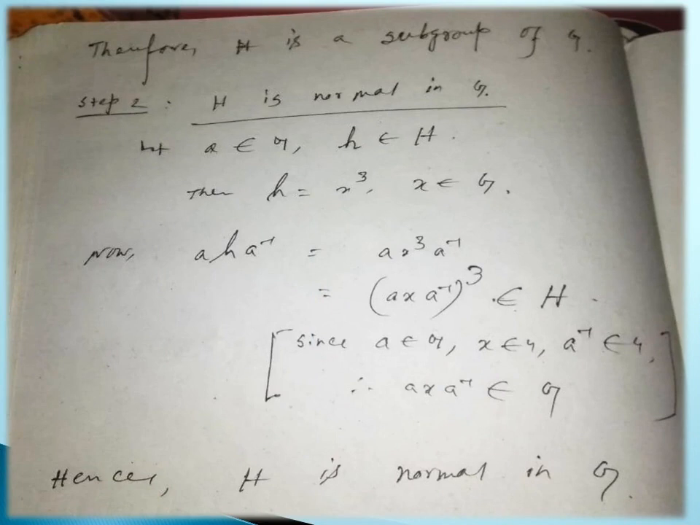Step 2, H is normal in G. So let a belong to G, small h belong to capital H. Then small h is like x cube where x belongs to G. Now a h a inverse is exactly equal to a x cube a inverse. This is exactly equal to (a x a inverse) to the power cube, by the problem of group properties in the previous section. Since a belongs to G, x belongs to G, a inverse belongs to G, so a x a inverse belongs to G. Hence H is normal in G.